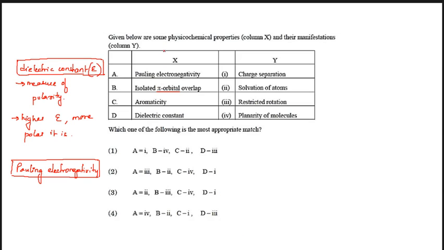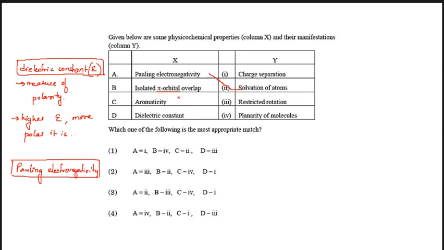Question number 3 is match the column. Given below are some physicochemical properties and their manifestations in column Y. Pauling electronegativity is for the solvation of atoms; it measures the polarity.